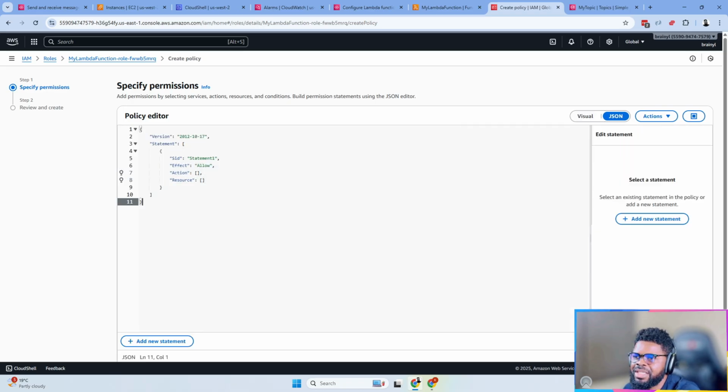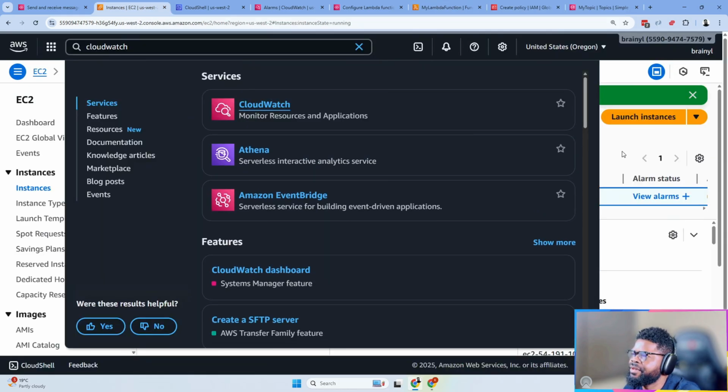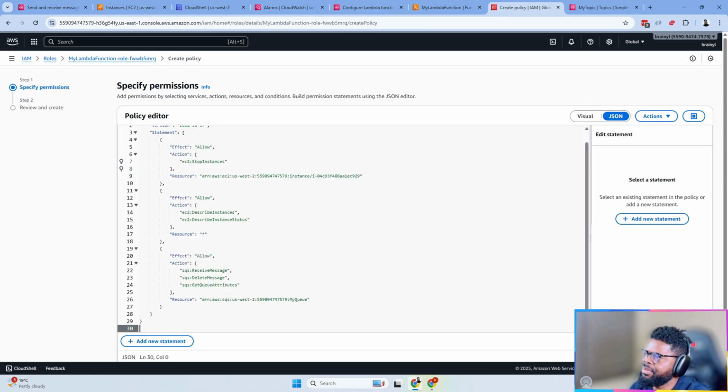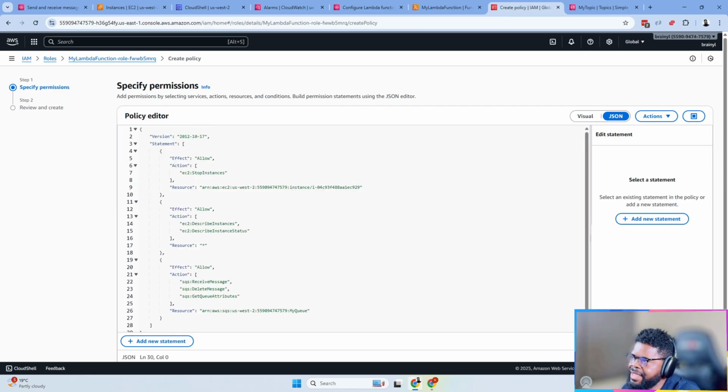I have a policy handy here. I just need to get the instance ID of the EC2 machine, so I'm just going to copy it and put it here. Then I'm going to copy this complete policy that I have, and go to create policy. We're in this UI, and I'm just going to replace everything they have with this one, right? The whole idea is that, first of all, this Lambda function should be able to stop an EC2 instance.